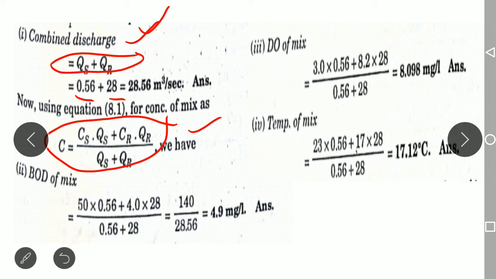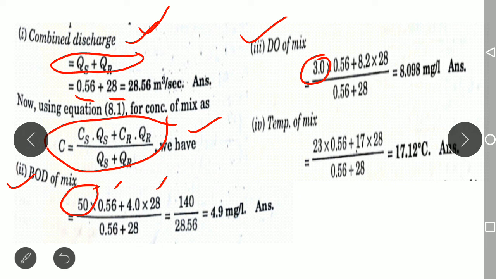Clear? So all the values we have written. Here one thing you need to concentrate on: while calculating the BOD, the CS value is nothing but the BOD concentration. Clear? While calculating the DO, the CS value is nothing but the DO concentration, that is the concentration of dissolved oxygen. CS is simply the concentration. If you are calculating BOD, that is BOD concentration. If you are calculating the DO, that is DO concentration. And this quantity is the same, QS and QR, the quantity of sewage and quantity of river remain the same in all the formulations.